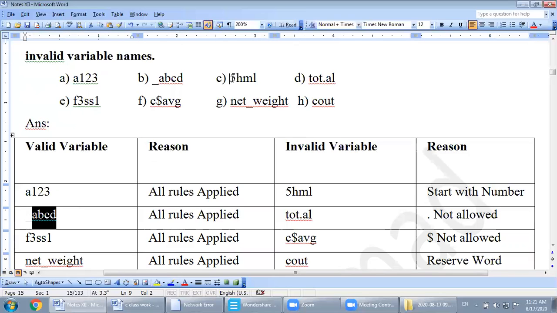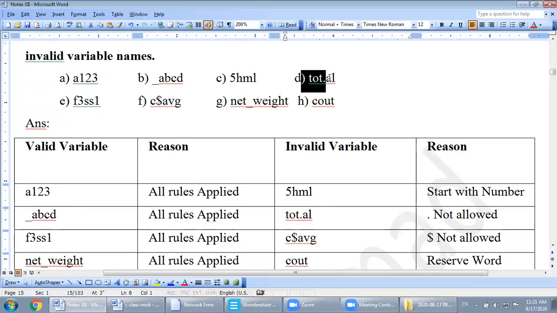Number C, 5HML. According to me, this is invalid. Why is this one invalid? Because the starting character is a number, and you cannot use a variable name starting with a number or a digit. So 5HML is invalid. Reason: it starts with a number.